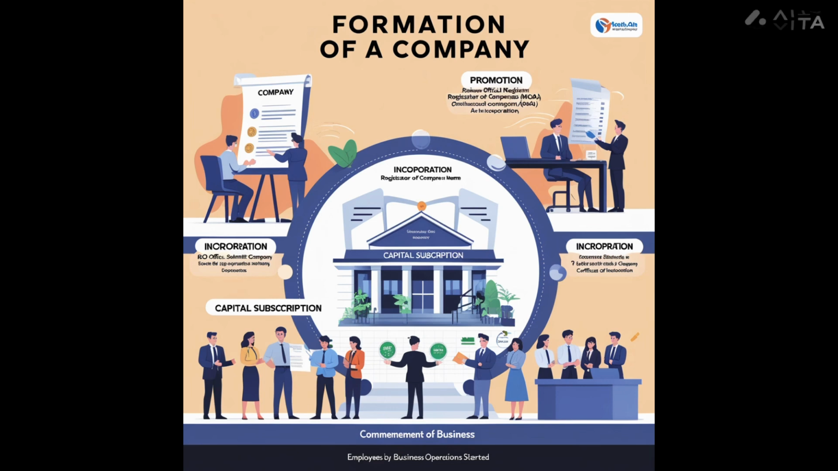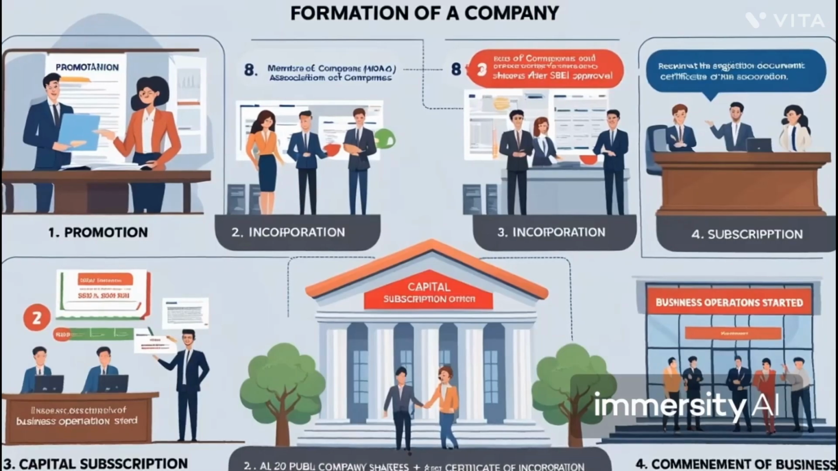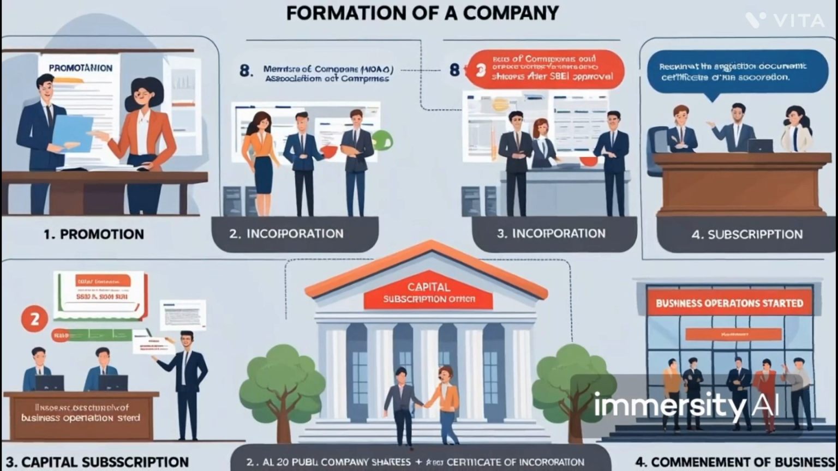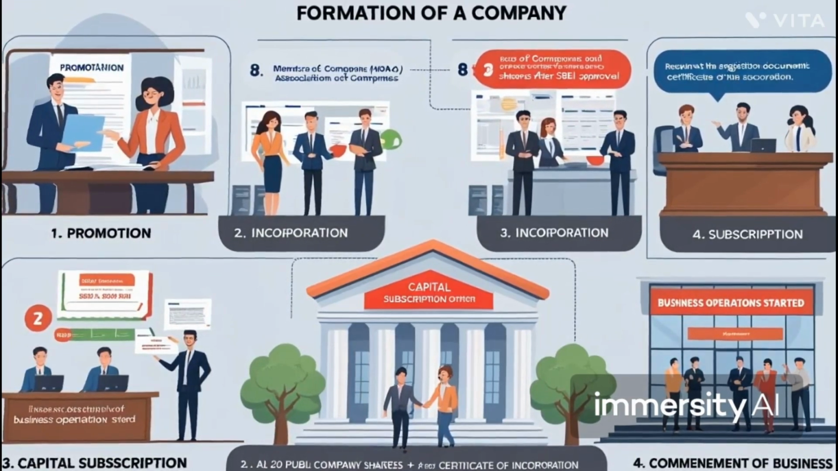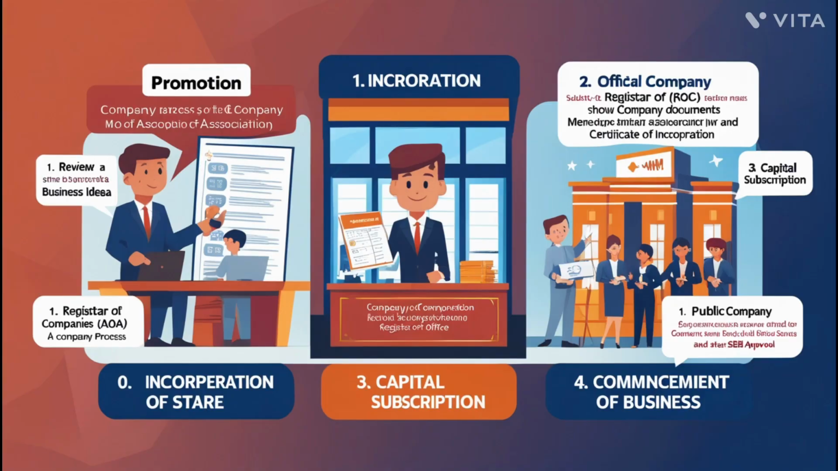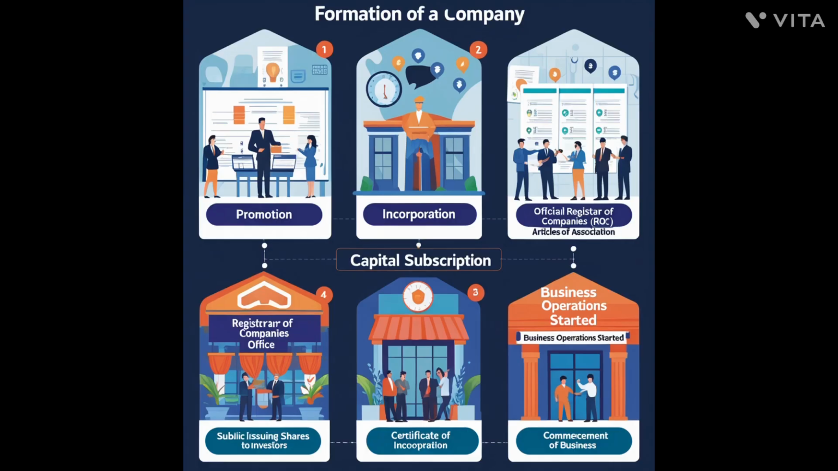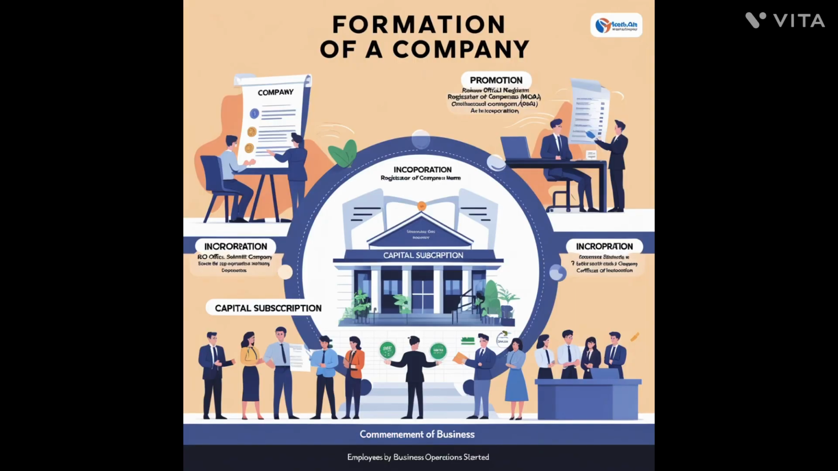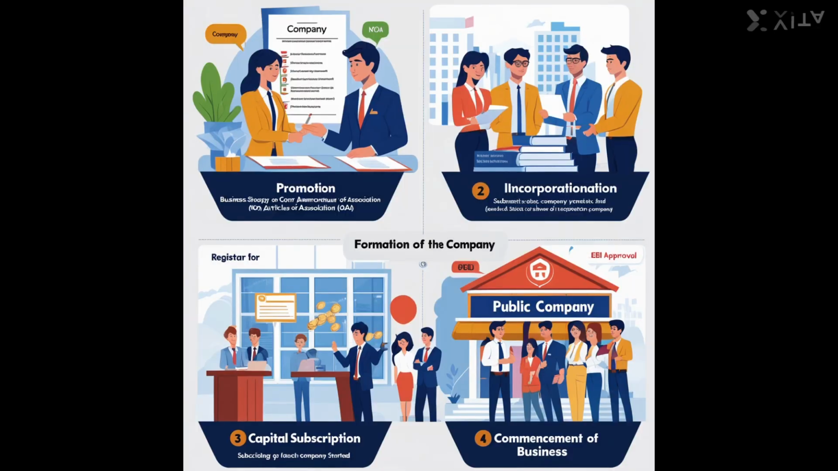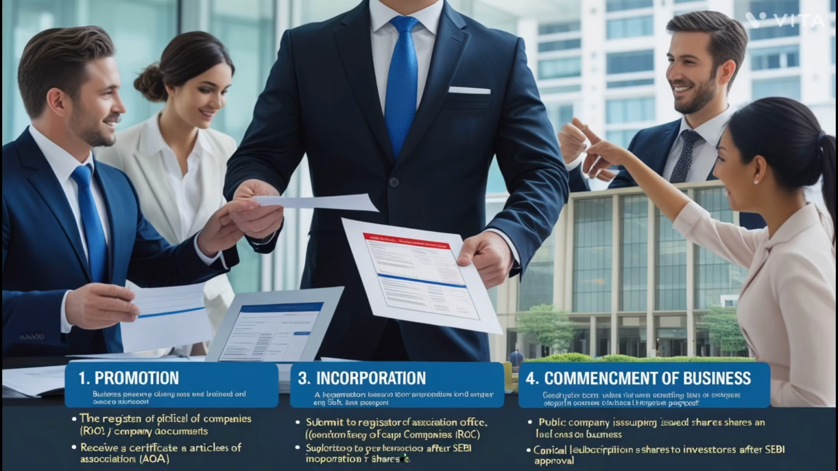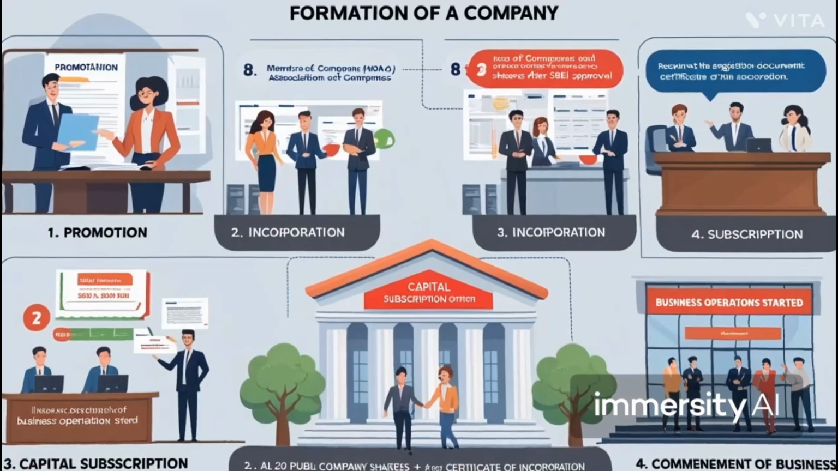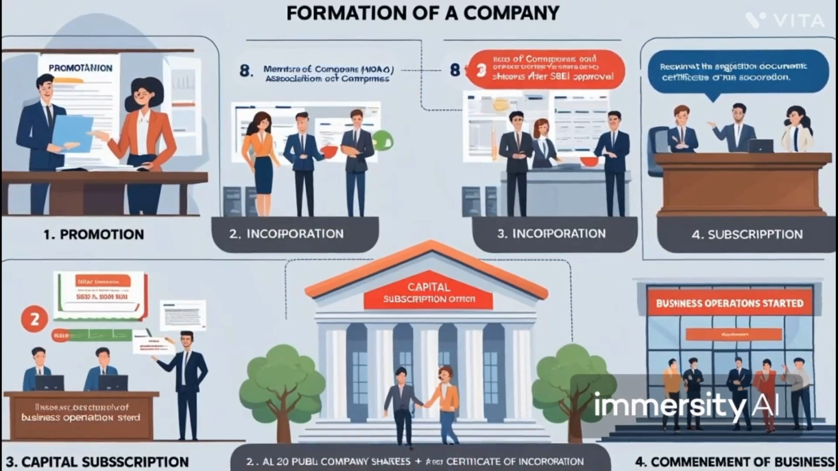1. Memorandum of Association, MOA. It defines the objectives, scope, and fundamental conditions of the company. 2. Articles of Association, AOA. It contains rules and regulations for the internal management of the company. 3. Declaration by promoters. A declaration confirming that the company complies with the legal requirements. 4. Details of directors. Information about the company's first directors. 5. Address of the registered office, the official address of the company.